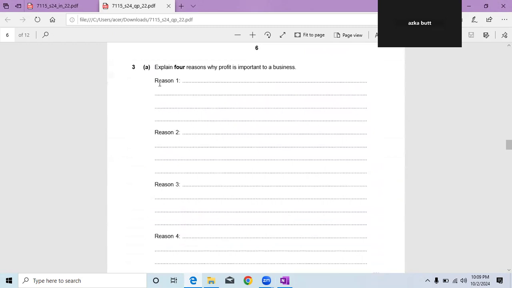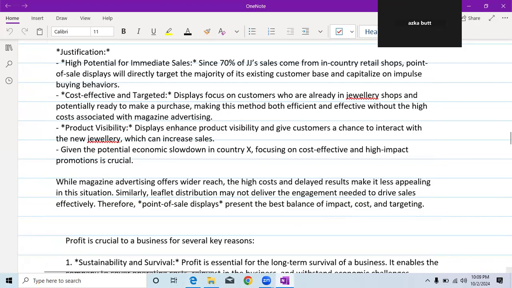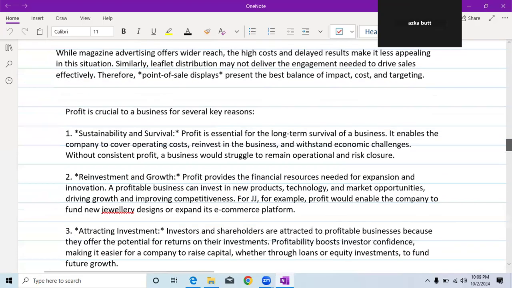Okay, so question number three is explain four reasons why profit is important to a business. Okay, so the first reason why profit is important is sustainability and survival. Profit is essential for long-term survival for a business.